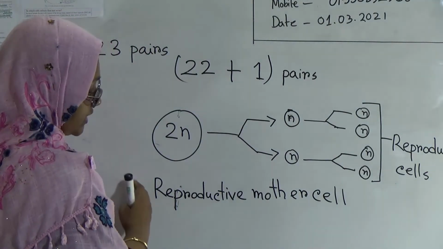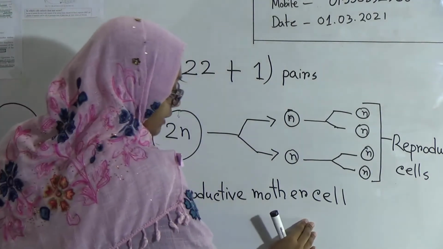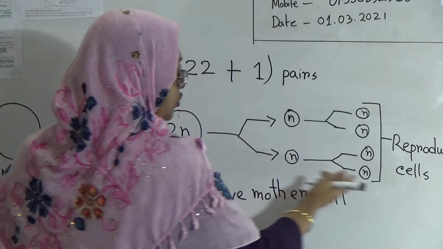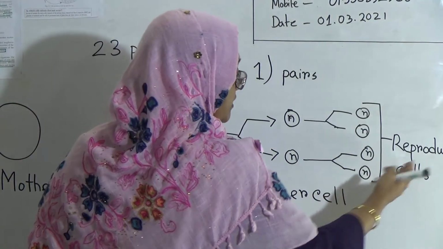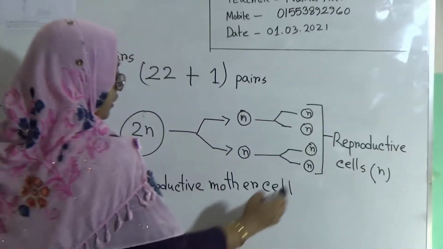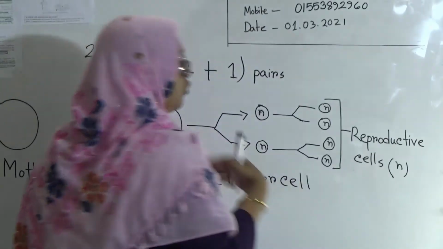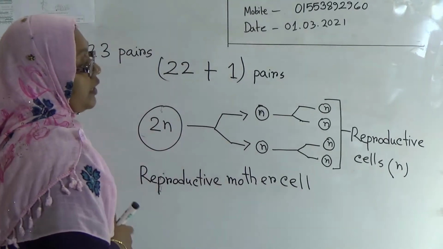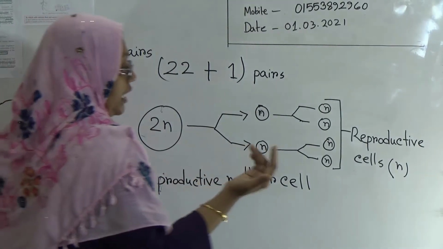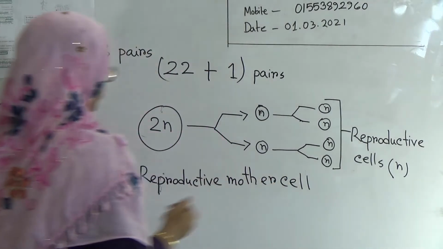Meiosis cell division will start from the reproductive mother cell, and from the reproductive mother cell through meiosis, reproductive cells carrying n number of chromosomes will be produced. And what are the reproductive cells in case of animals? Egg, sperm.